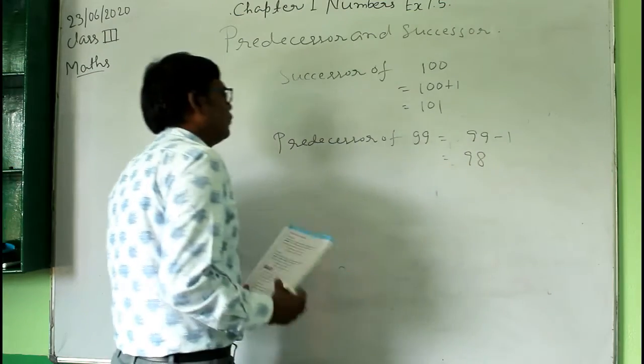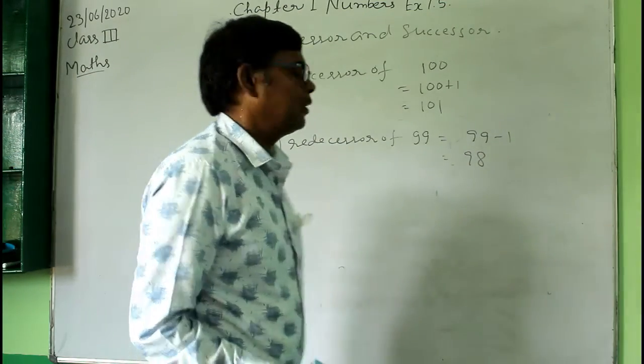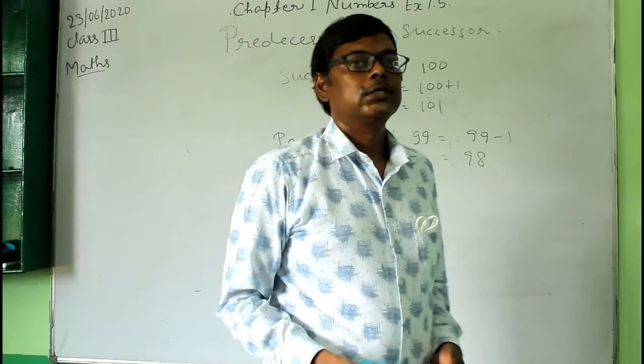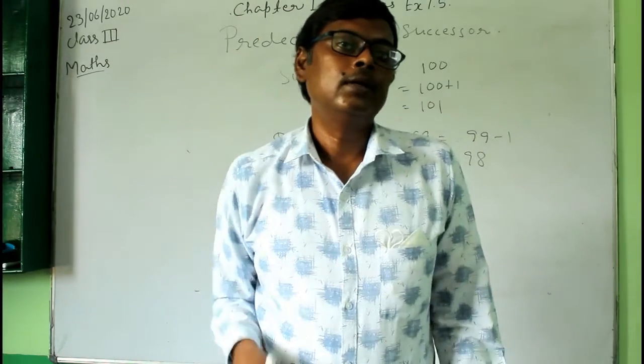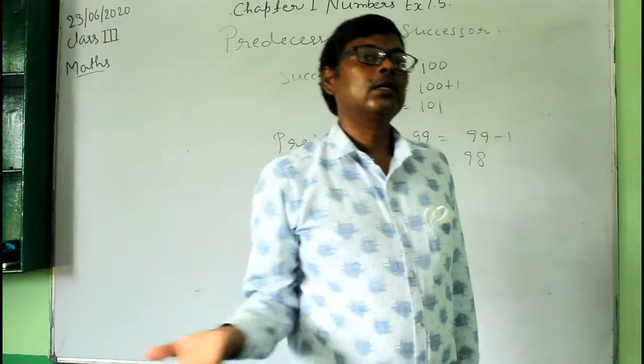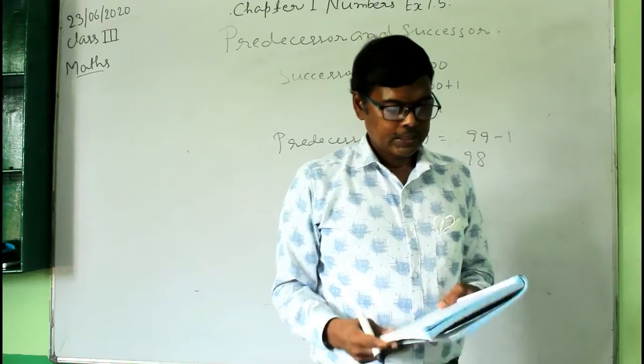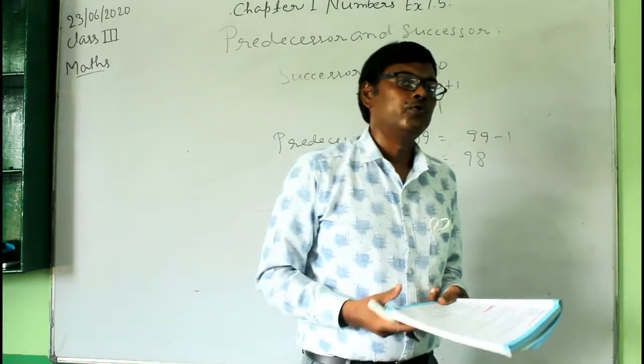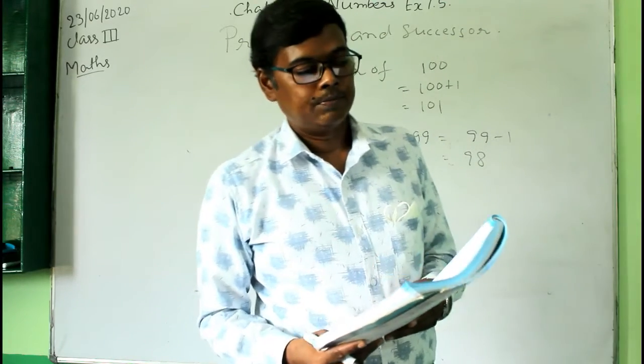In this way we can find the successor and the predecessor of any number. Successor means adding 1 to the given number, and predecessor means subtracting 1 from the given number. This is the rule to find the successor and the predecessor.